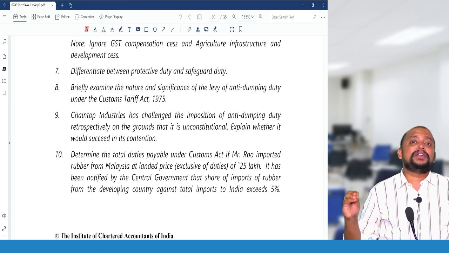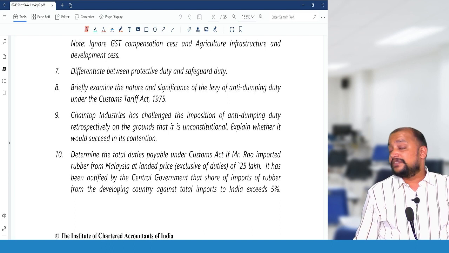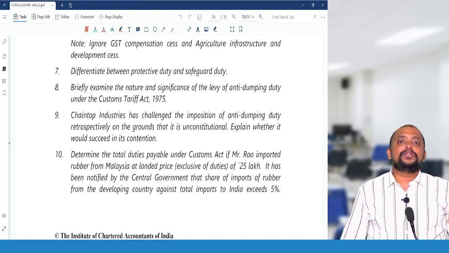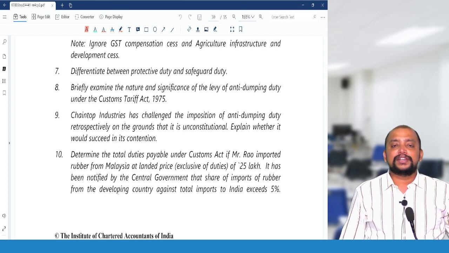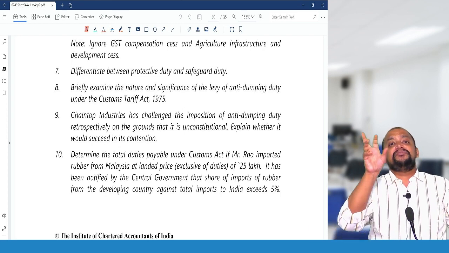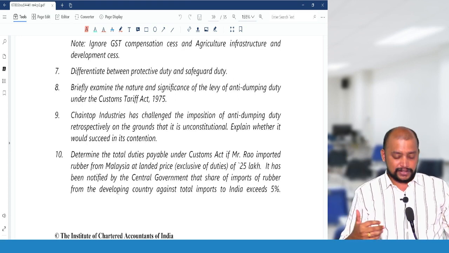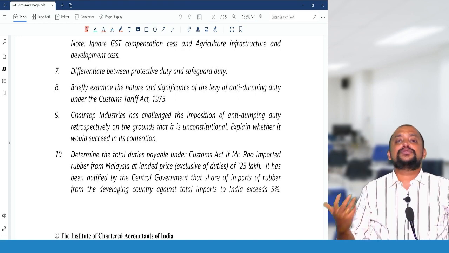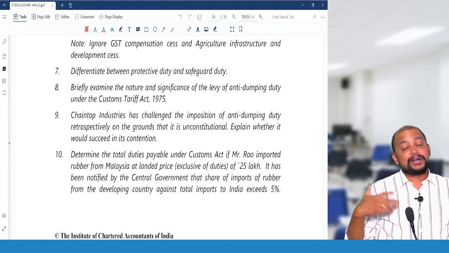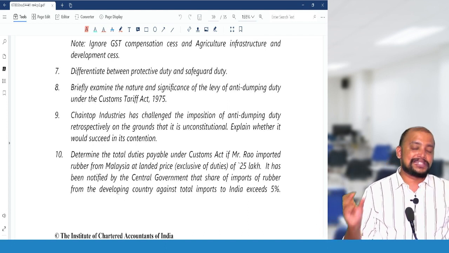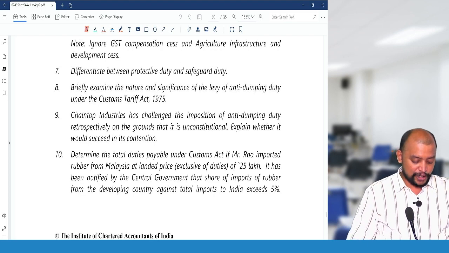Protective duty is applicable in all cases once levied, but safeguard duty is not applicable in a few cases, that is, imports by 100% EOU or SEZ, like that. So the differentiation between protective duty and safeguard duty we need to write. Then period. There is no period for protective duty, but in case of safeguard duty it is 4 years, and it can be extended for a further period of 6 years. These are the differentiating points.